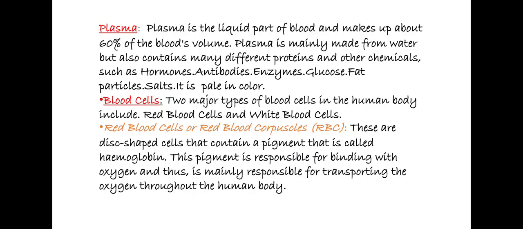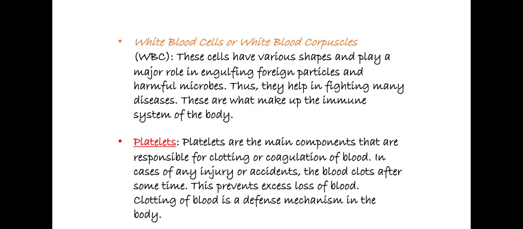Fine. So next, coming to white blood cells or white blood corpuscles. These cells have various shapes and play a major role in engulfing foreign particles and harmful microbes. Thus, they help in fighting many diseases. These are what make up the immune system of the person. Fine.